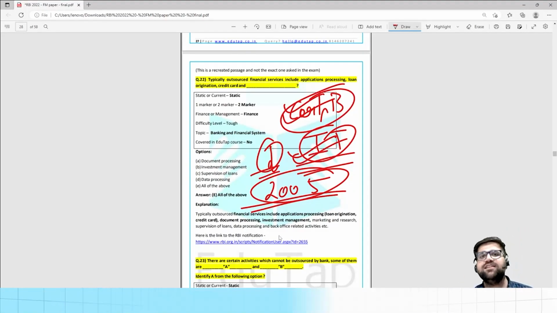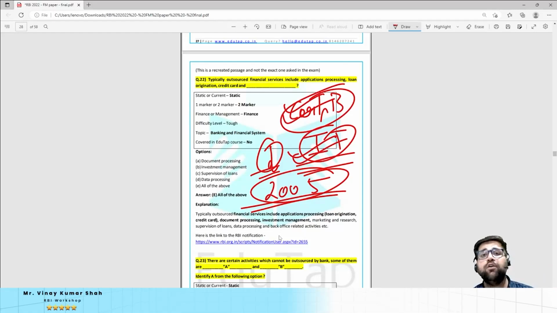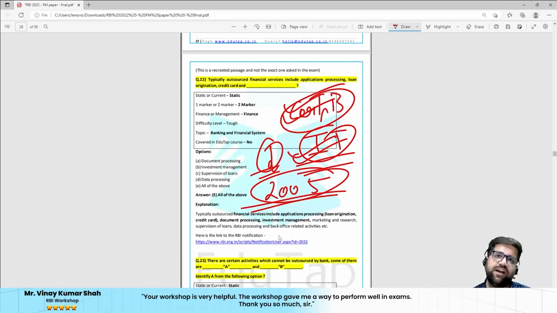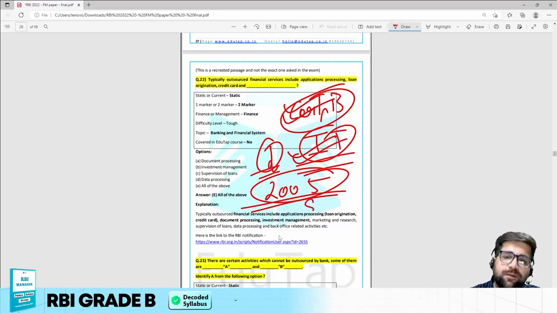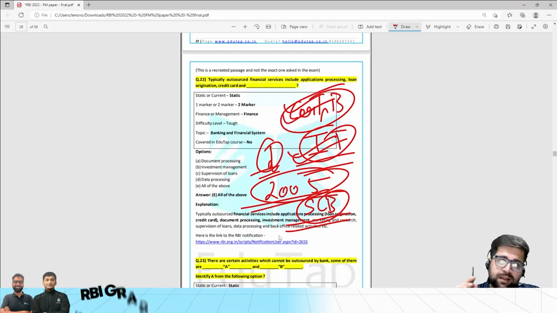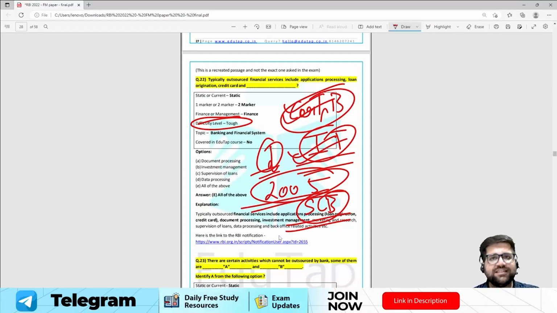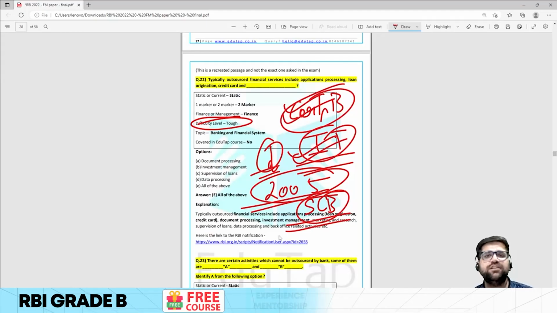So you have to understand how the word outsourcing was used under cooperative banks, under information technology, under small finance banks and payment banks. But the same is used by RBI under scheduled commercial banks, and the guidelines for outsourcing for scheduled commercial banks were released in 2005. That's why I have kept this particular question under the tough category, and it was really very tough. You could have easily skipped this question, but mind you, my friends, there are many different techniques via which you can solve this particular question.